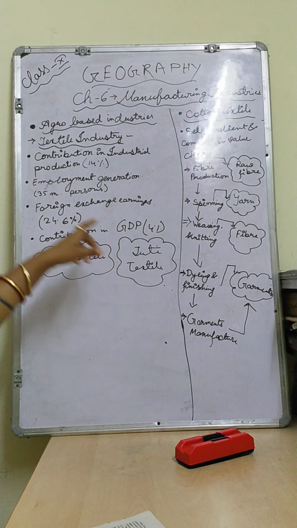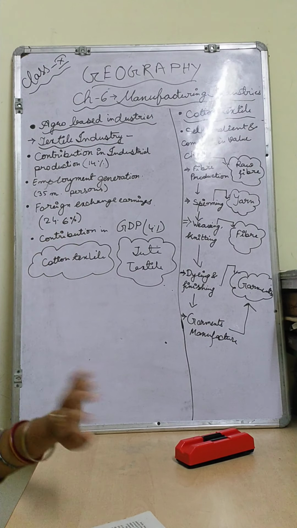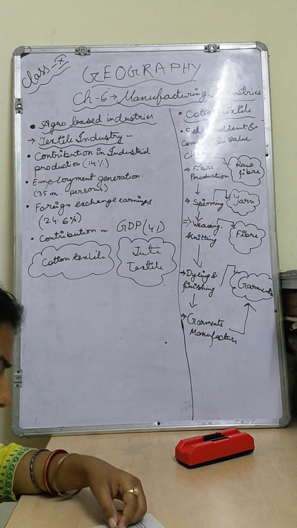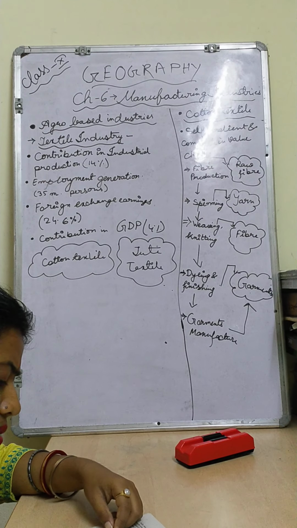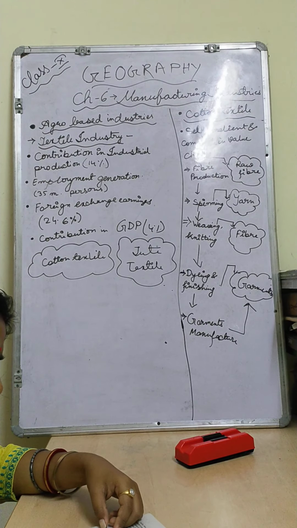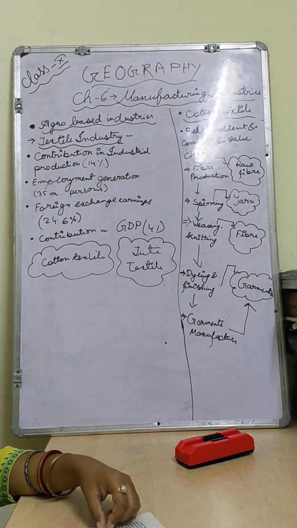I have already told you about this. Its contribution to the GDP is around 4%. Weaving, knitting, processing units cannot use much high quality yarn. It is produced in the country. Everything has been done in our country only. I have already told, there are some large and modern factories of this segment, but most of the production is fragmented in small units.